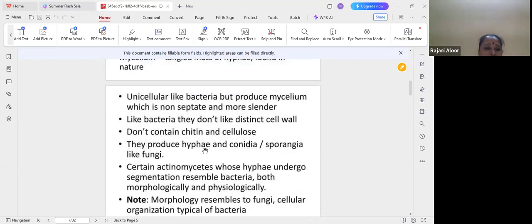Here the mycelium, a mass-like hyphal structure, is found in nature. The main important feature of this bacteria is that it produces mycelium. You know the fungal plant body is called mycelium, no?